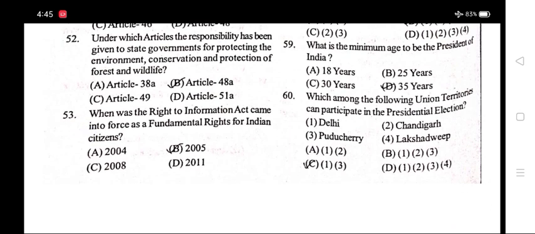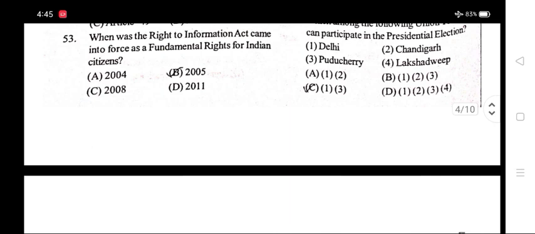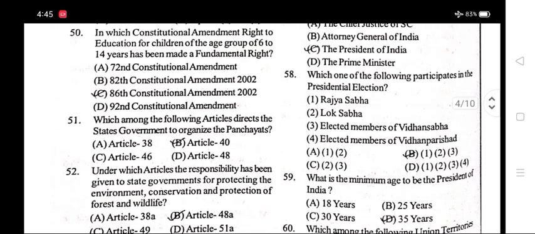Number 52. Under which article has the responsibility been given to state governments for protecting the environment, and for conservation and protection of forests and wildlife? Option B, Article 48A. Number 53. When did the Right to Information Act come into force for Indian citizens? Option B, 2005.